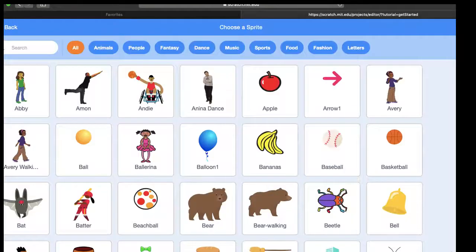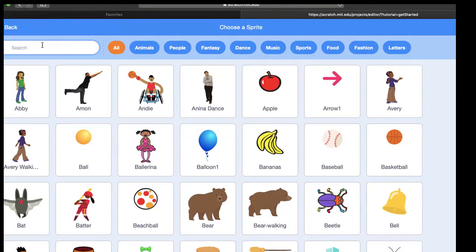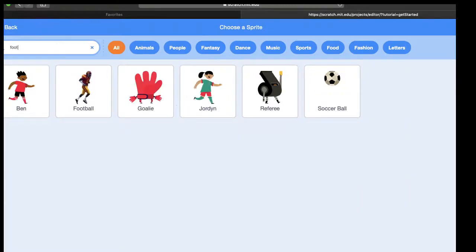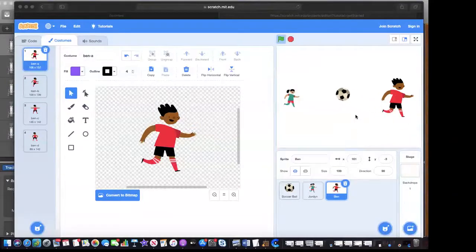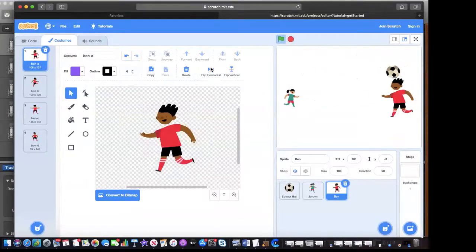Now, of course, if we wanted to add another sprite, we absolutely could. We can go to choose sprite. Let's say, remember I said foot? There you go. There's our football guy. And then there's Ben. So we'll get Ben. And I want to turn Ben around. So to turn him around, we're going to go to the costumes area. We're going to click flip horizontal. Click on that. Now, Ben is turning to the left.